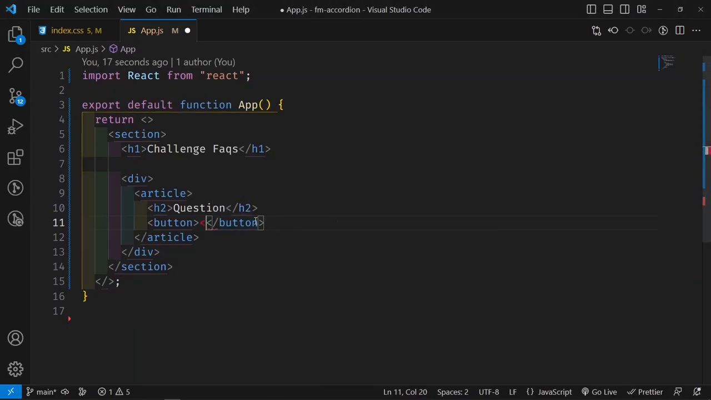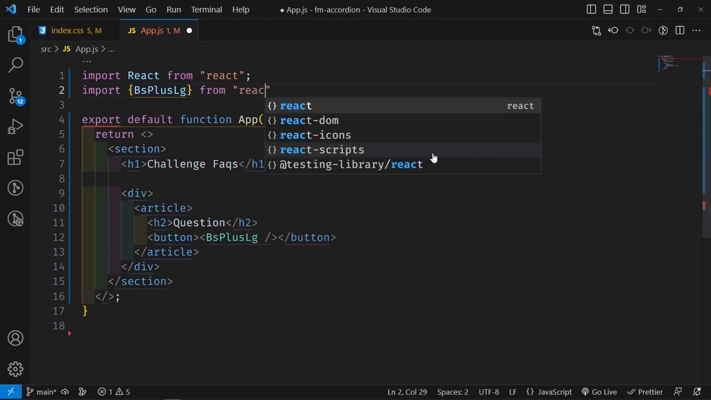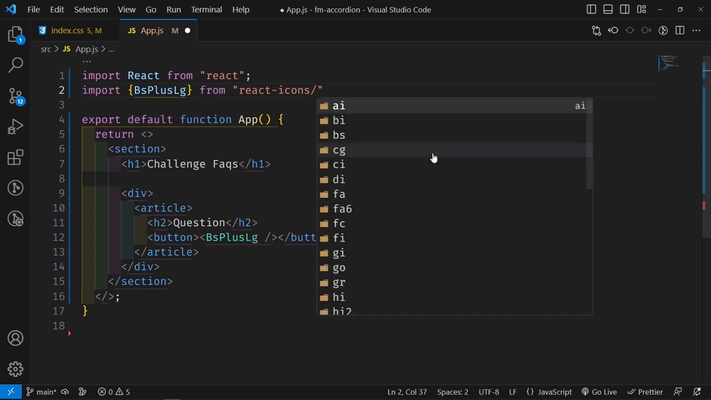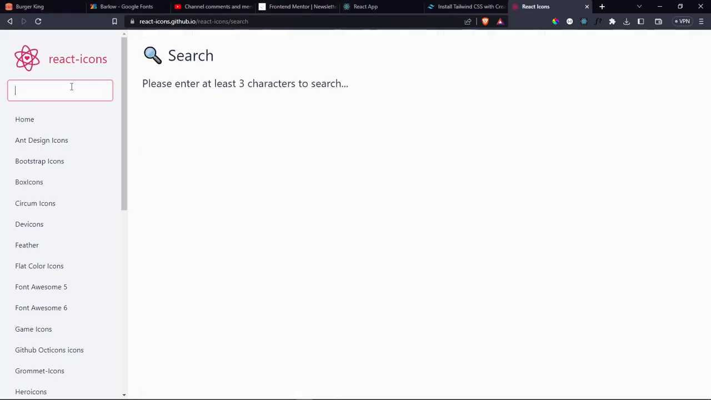And then because it's a React component, always remember to place it inside your angle brackets and then close it out. And then let's import this. So let me go ahead and say import, and it is a named import, so always place it inside curly brackets. And this is coming from react-icons/bs, so Bootstrap. And then we also want the minus icon.